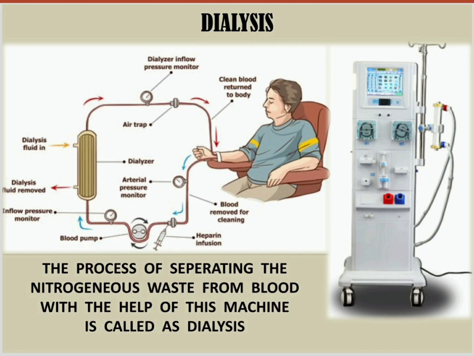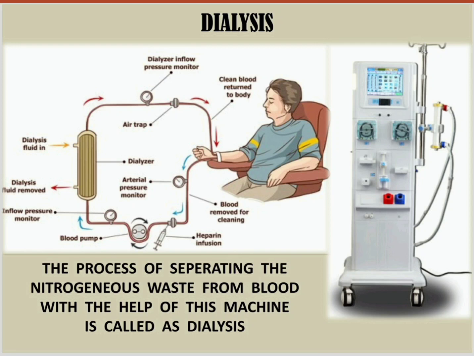In case of any person who does not have a functional kidney, if there is any damage to the kidney, if the kidney is not working correctly, then how can we separate the toxic substances from the blood? This is done by a process which is called dialysis.